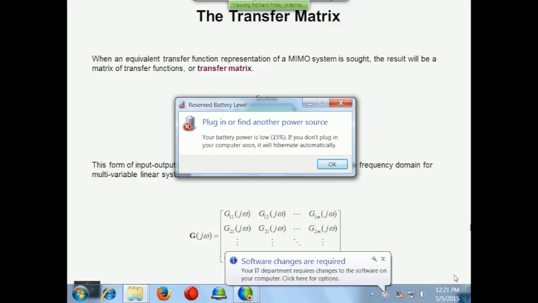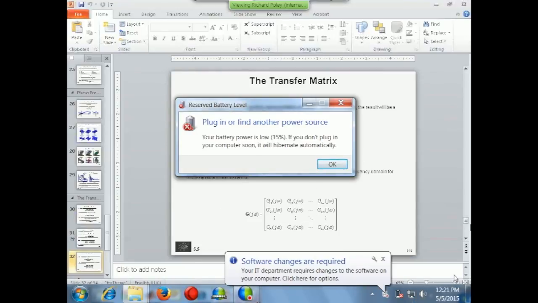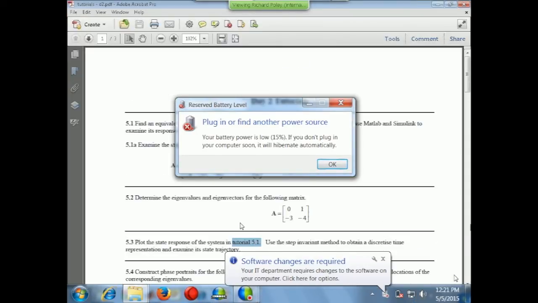And there it is, I guess. This is the transfer matrix in general terms that you might find. Let's do a quick tutorial, and then we'll break for coffee. Well, we'll do a quiz and then break for coffee, I guess.